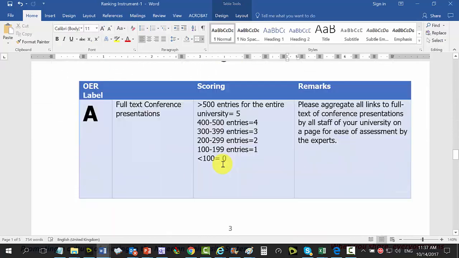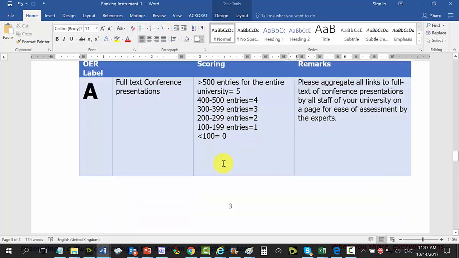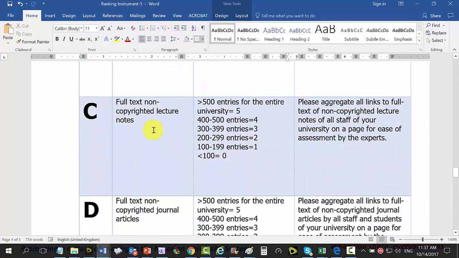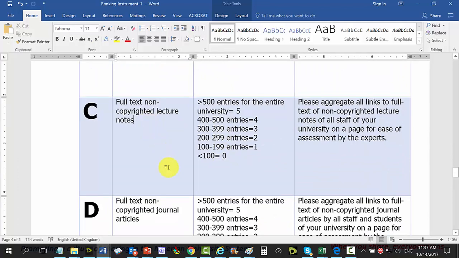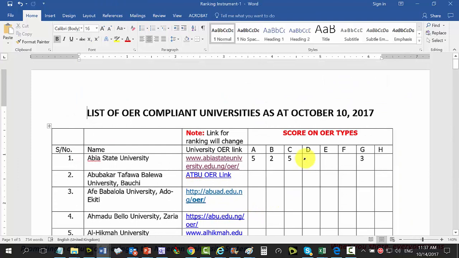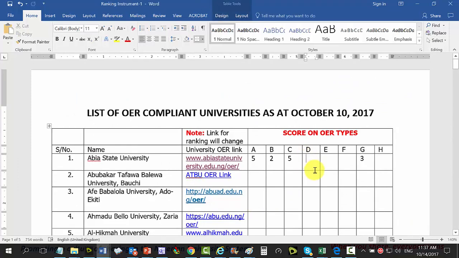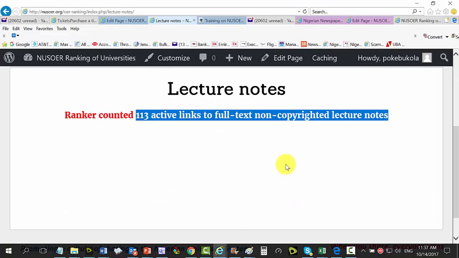Lecture notes, so you can see there's no big deal there. Lecture notes, yeah, that's the C. Oh, I mixed up C with D, so I'm going to change that. We're at 1 and something, so it's 1 mark for C, and then the D is the one that is the journal article. So this one is 5 and this one is 1. That's it. So let's get back to our scoring.